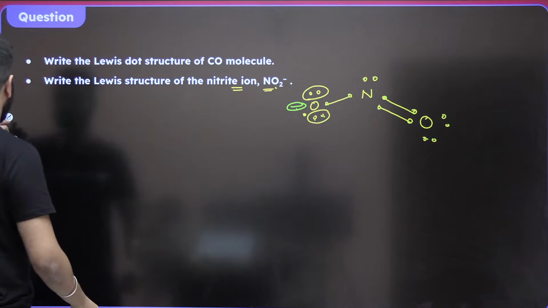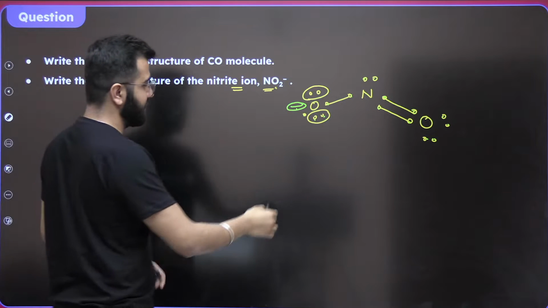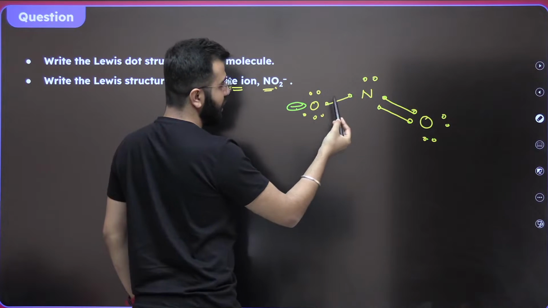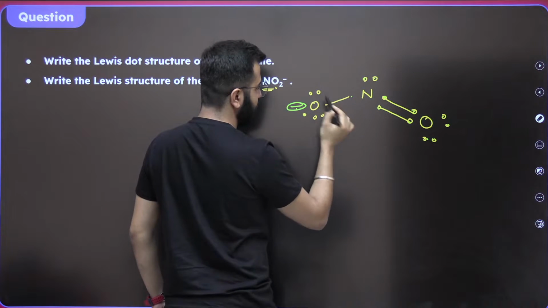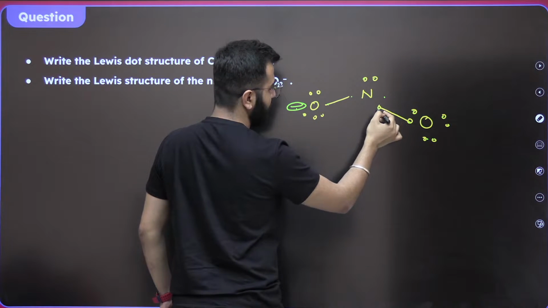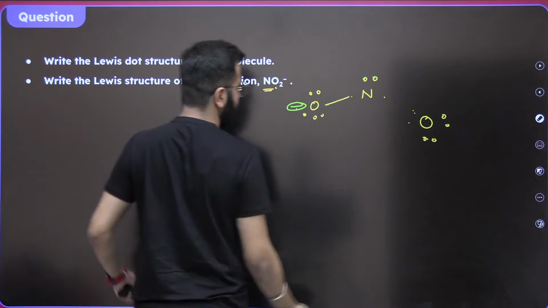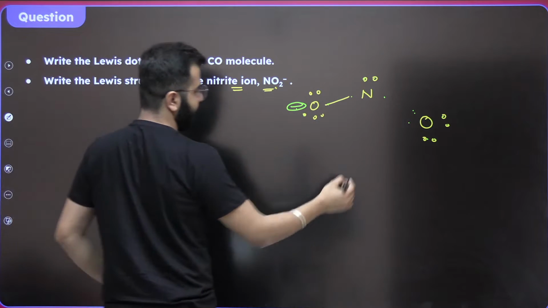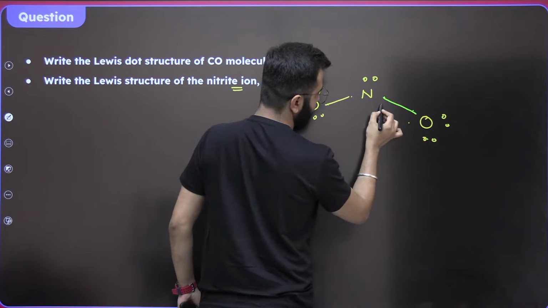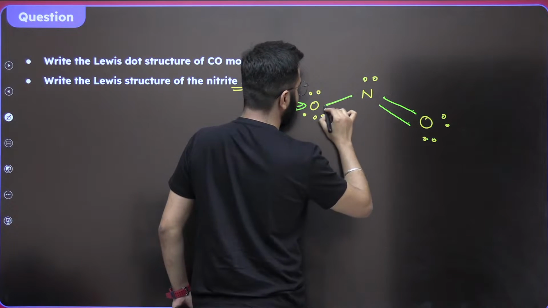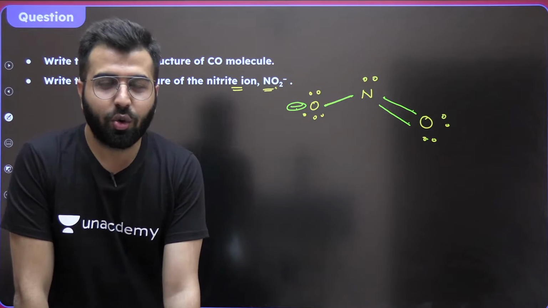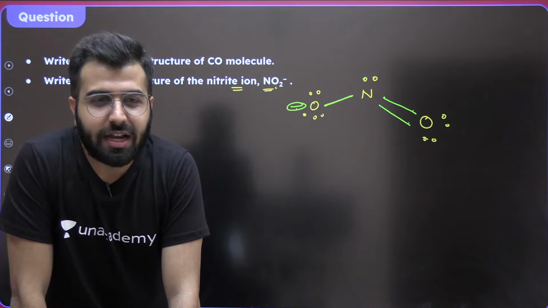Now let's remove the unnecessary things. This is the Lewis dot structure for nitrite ion.